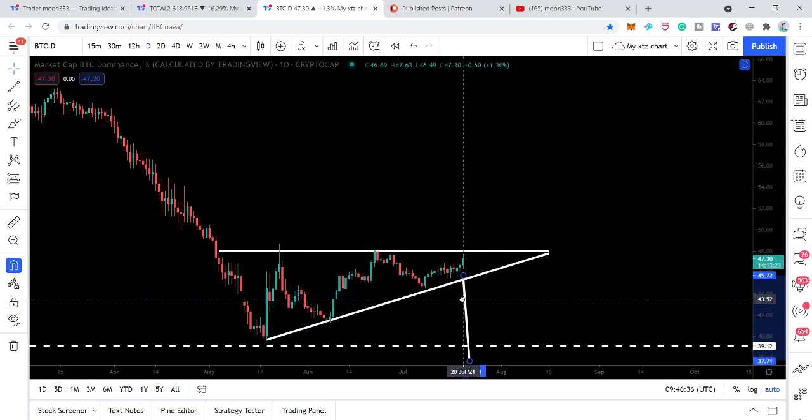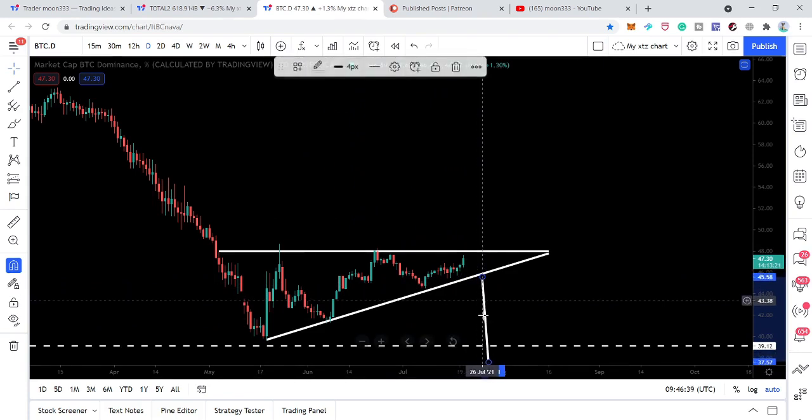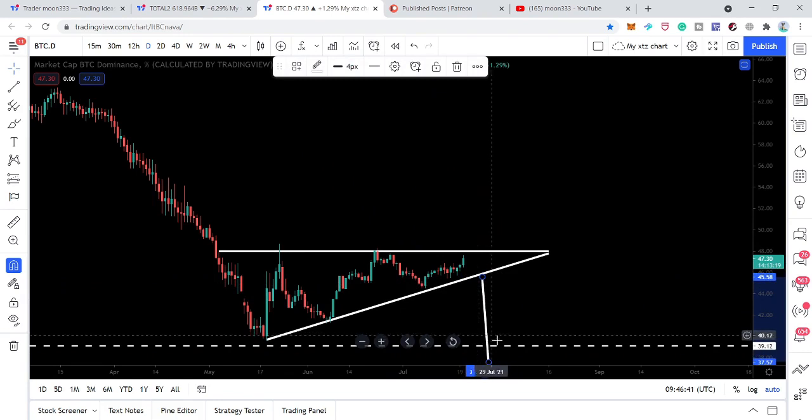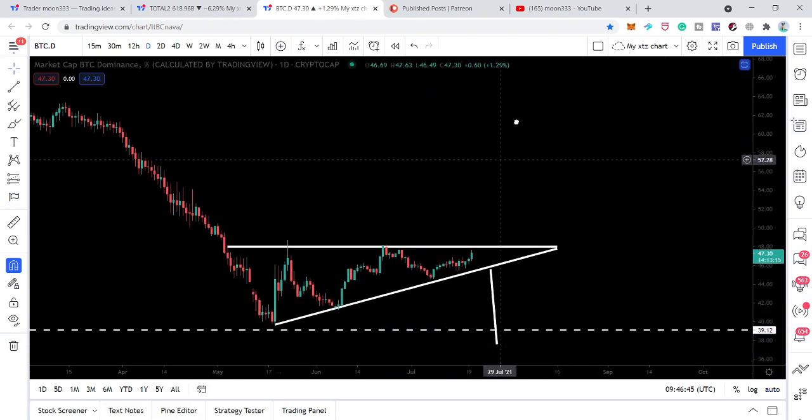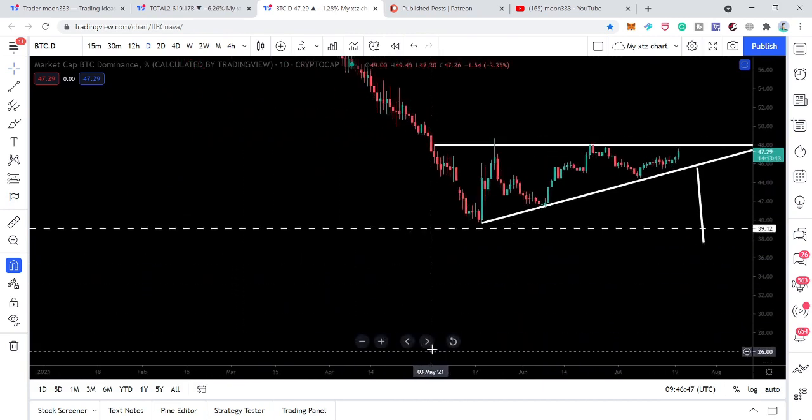For example, if we have the breakdown from here, then we will be approximately at this support, or maybe we will touch the all-time lowest value of this index.